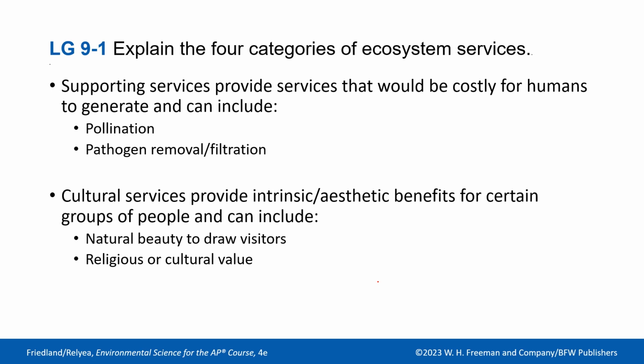But we also can thank butterflies and bats and hummingbirds and things like that. So $3 billion for food, that's a lot of money and a lot of food grown to feed our people. Healthy ecosystems also remove a lot of pathogens. So again, pathogens are like the bacteria that make us sick. And so if they're in the water, typically our plants that are in the water and our algae remove that for us, so we don't have to filter it even more if we have a healthy ecosystem going. But if we don't, then it's on us.